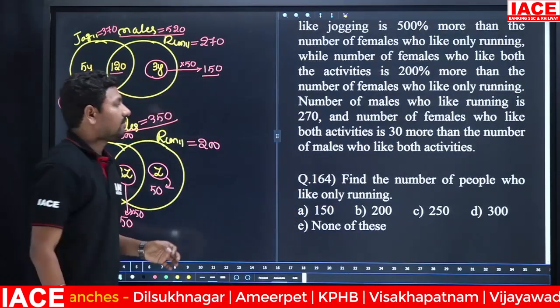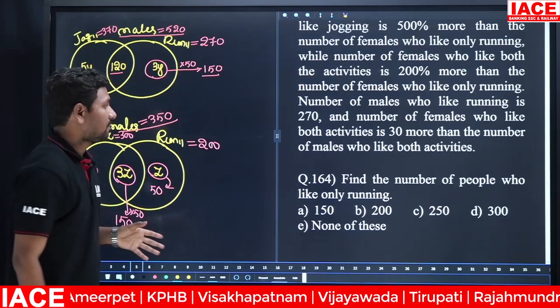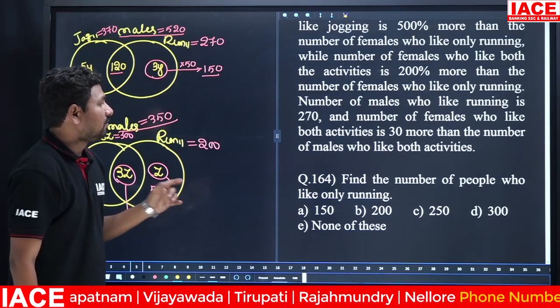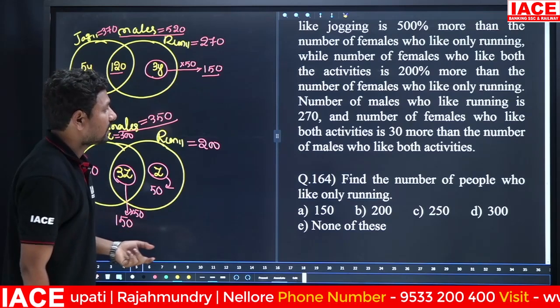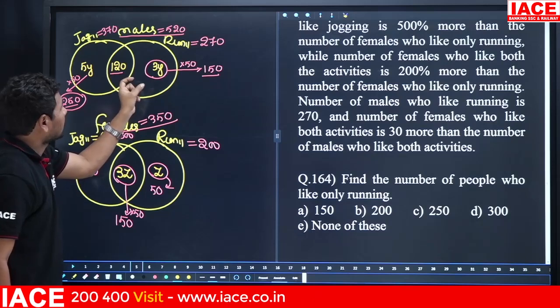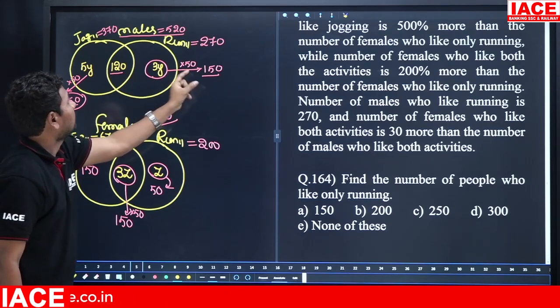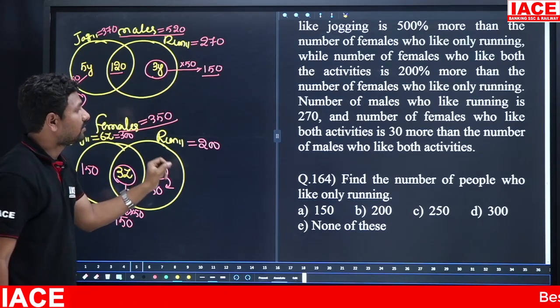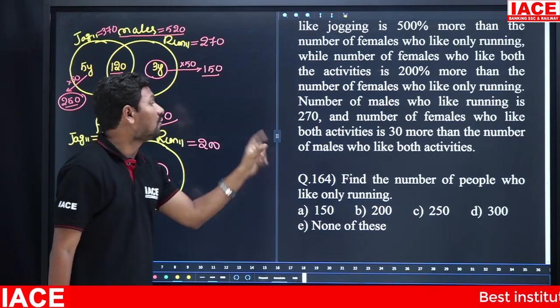Next, find the number of people who like only running. Who like only running means how many number of people are there? Then here, the running wise, how many number of people are there? 270. Here the running wise, how many members? 200.